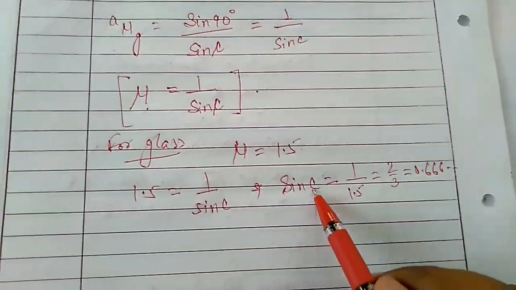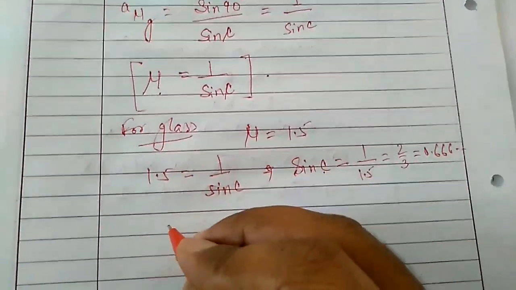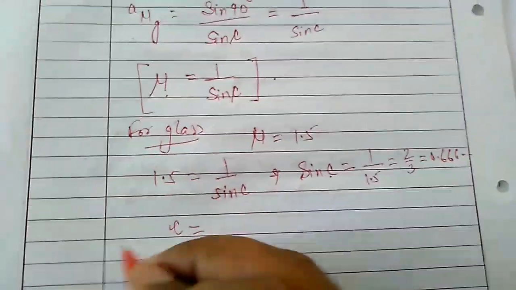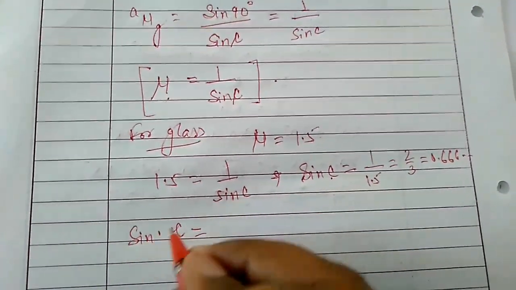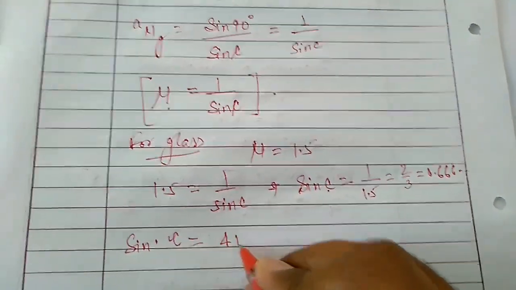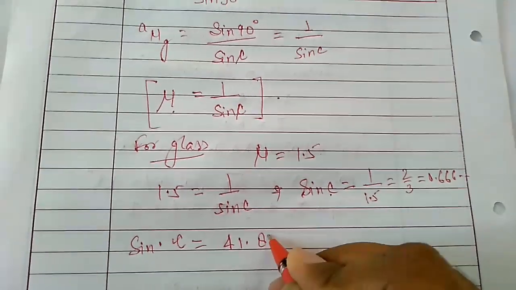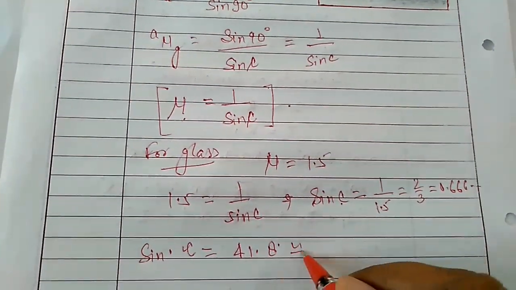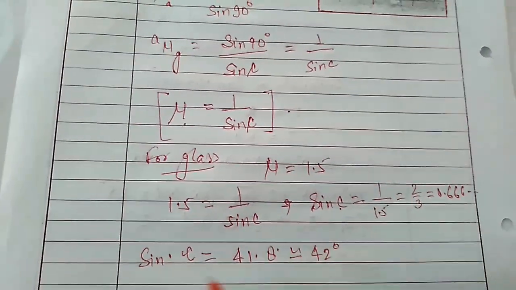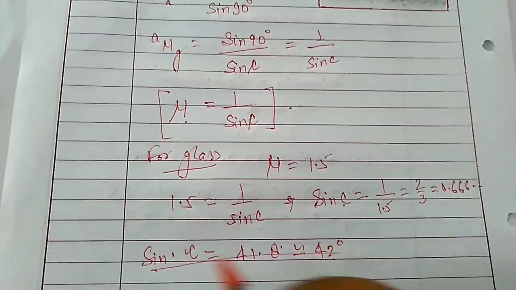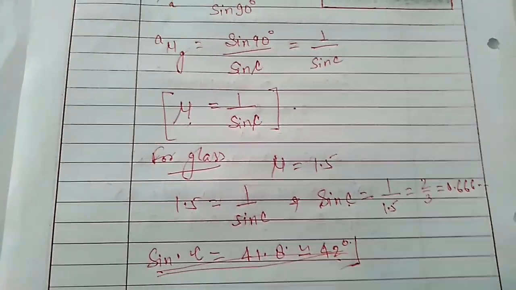If you use the sine trigonometric table, you will come to know the value: C is equal to 41.8 and something. That is nearly about 42 degrees. So we can consider the critical angle of glass is 42 degrees.